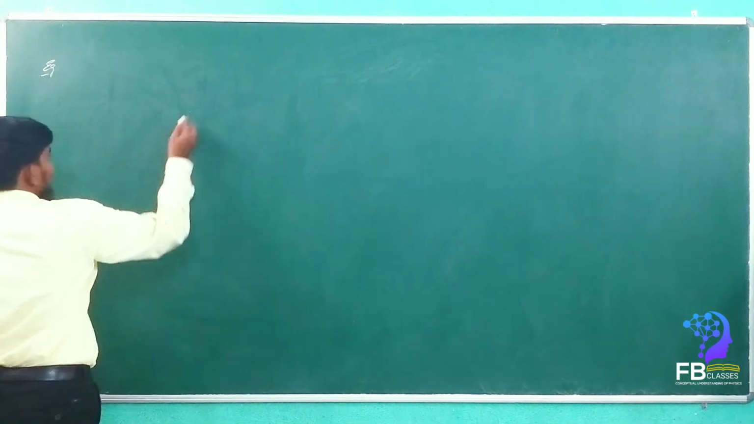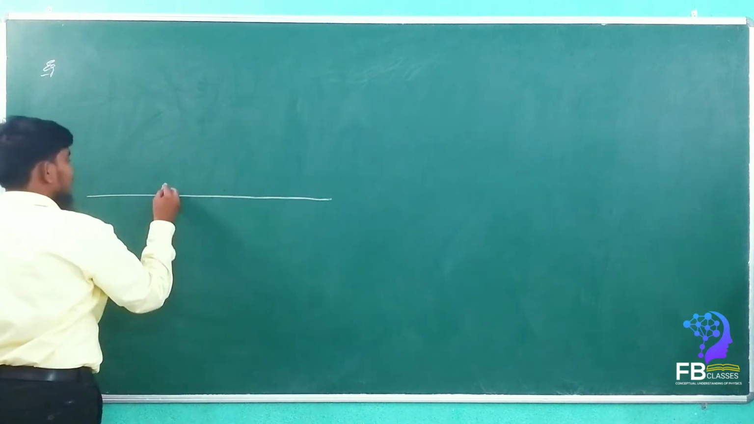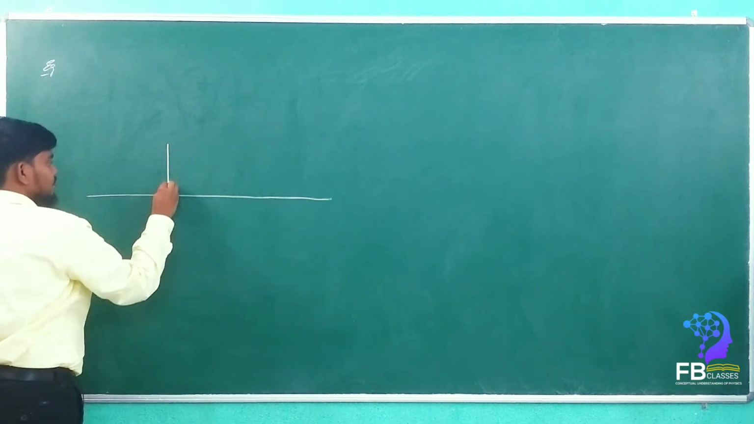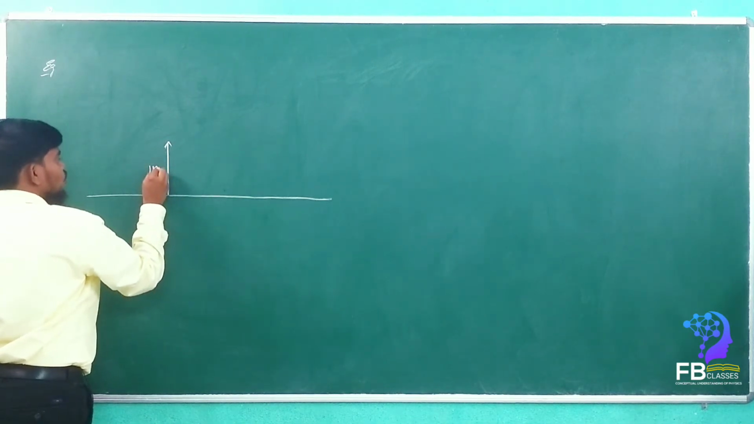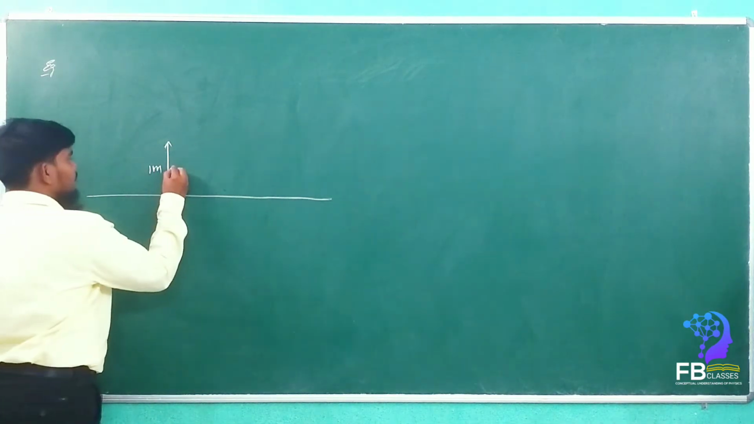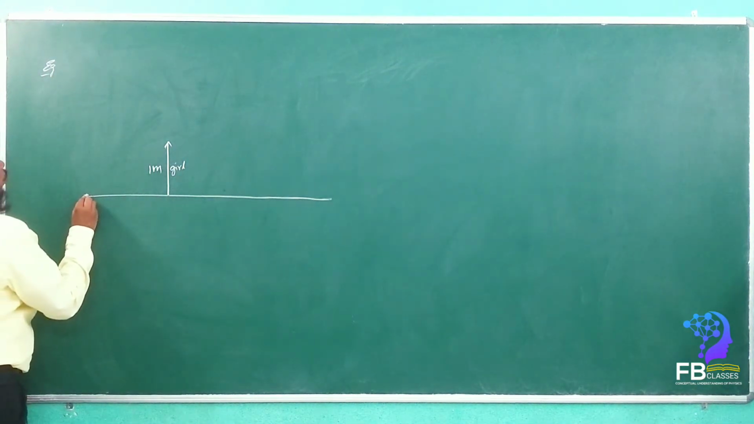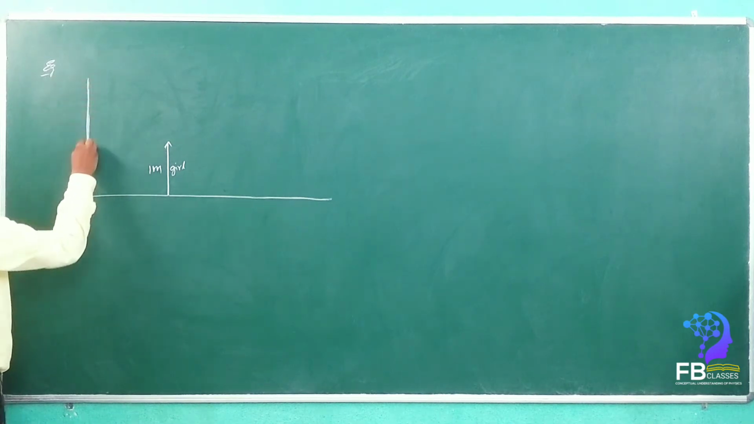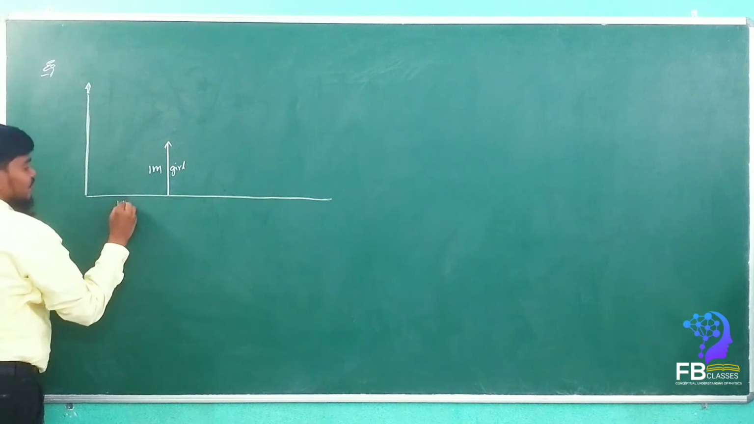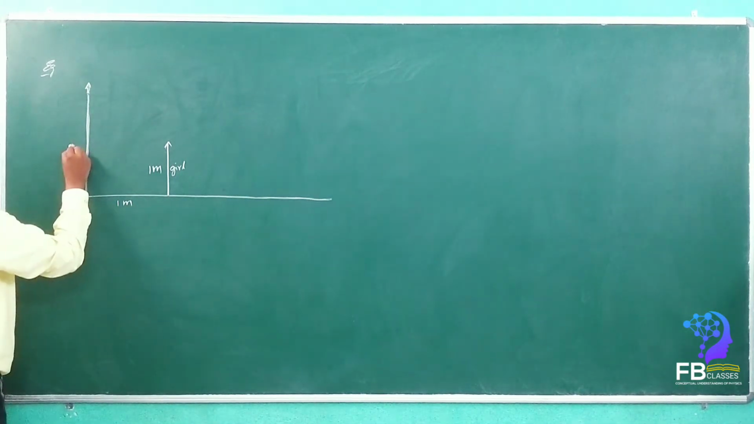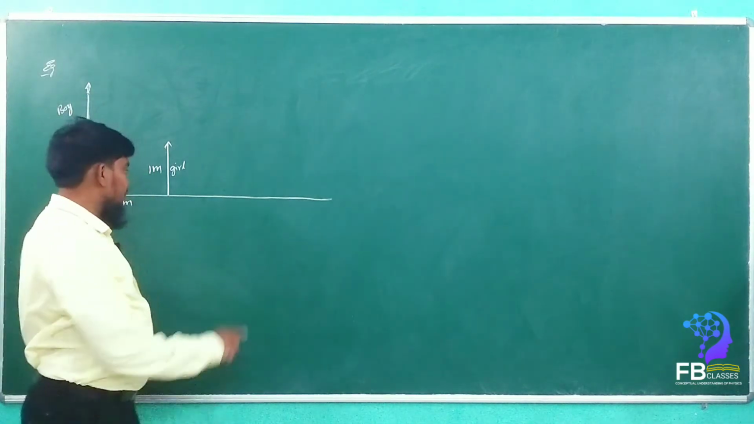Example. Here, let it be considered there is a 1 meter girl standing here. How much? 1 meter girl. A 1 meter girl is standing here, and behind her, 1 meter behind, a boy of 2 meters length is standing here.